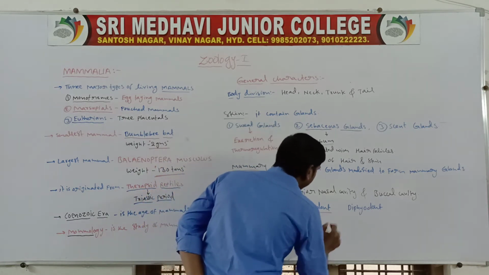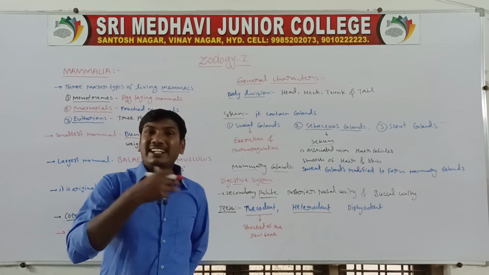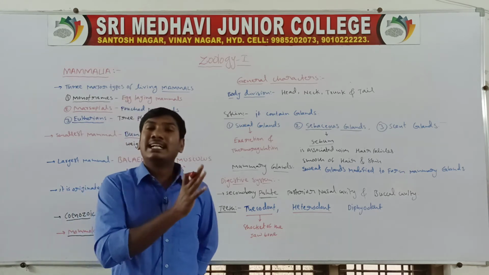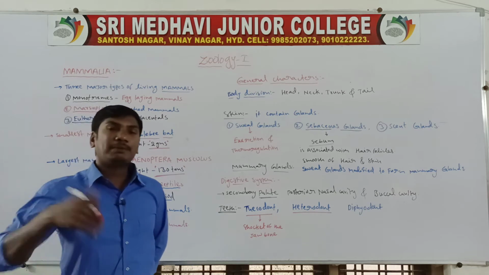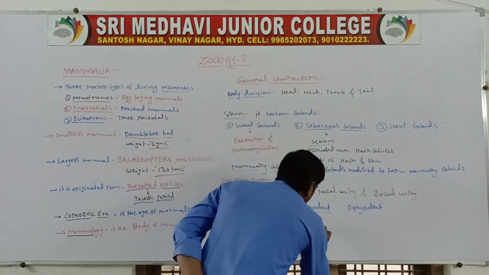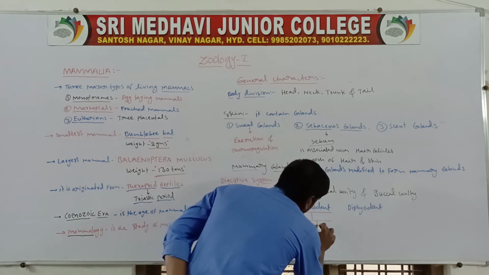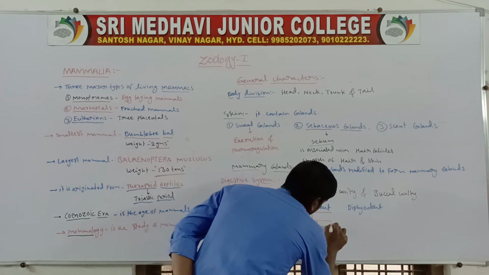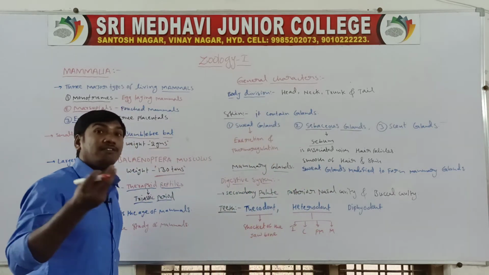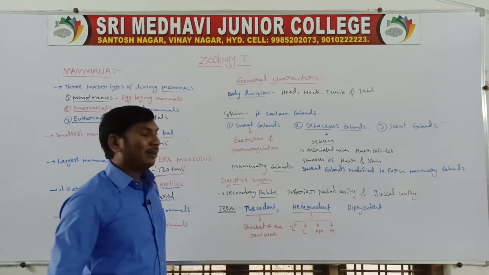Next one, heterodont. Heterodont means different types of teeth are present in mammals. There are 4 types: incisors, canines, premolars and molars. So they are heterodont.